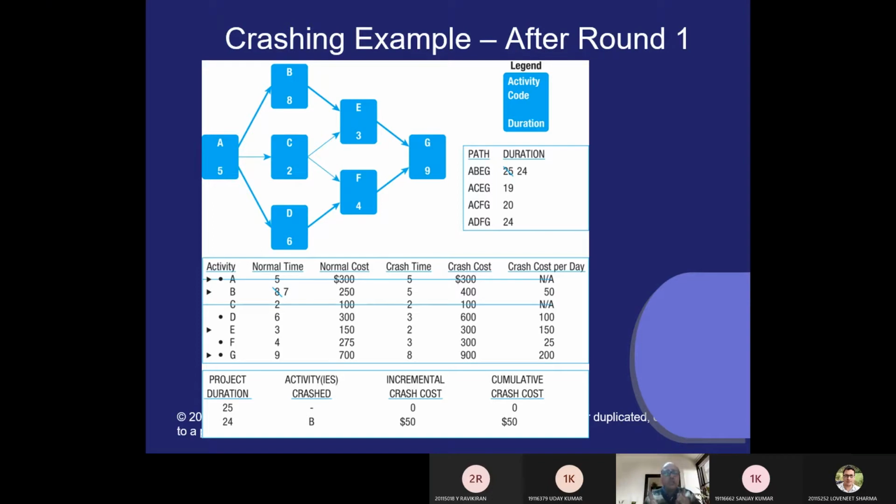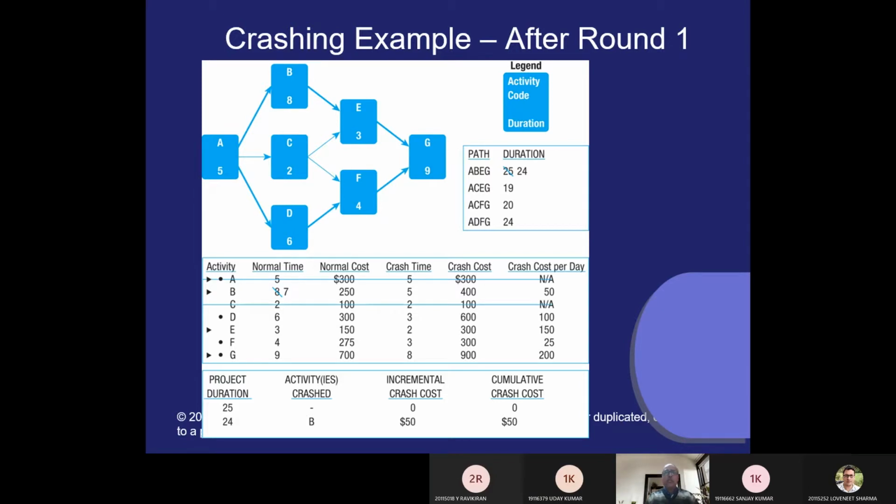Minimum is B. So I am crashing B by 1 day in this slide. If I crash B by 1 day, how much extra cost will come? 50.